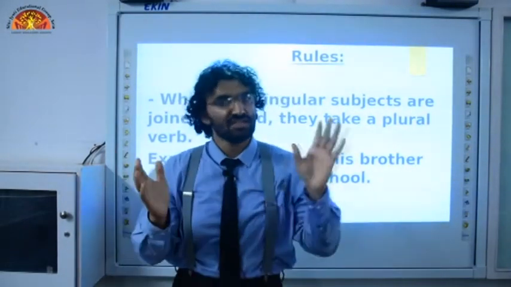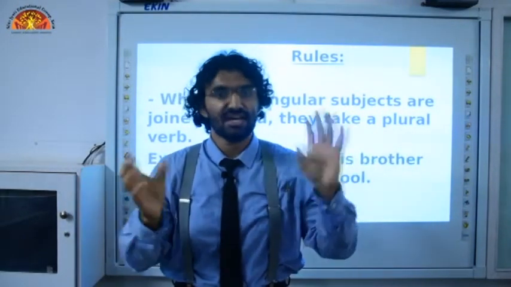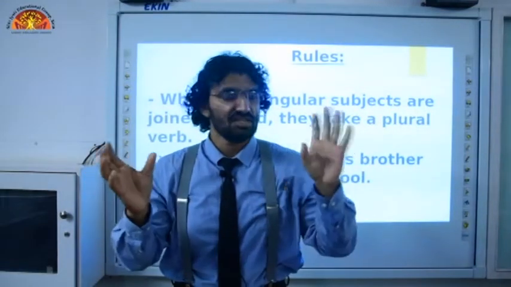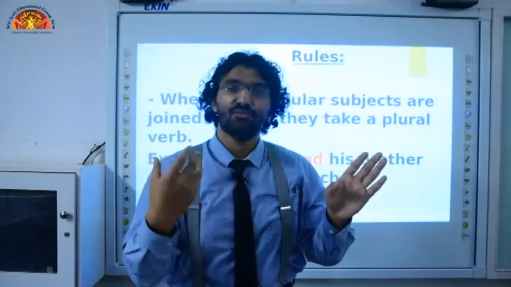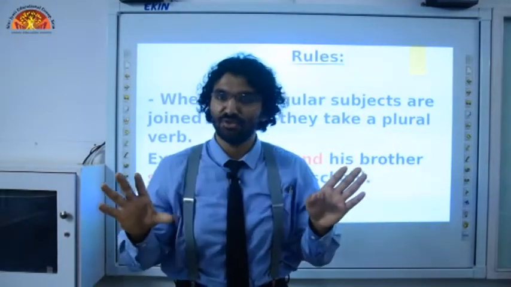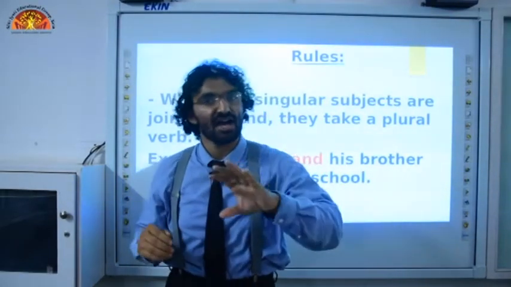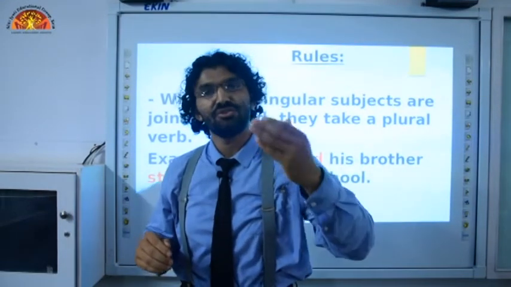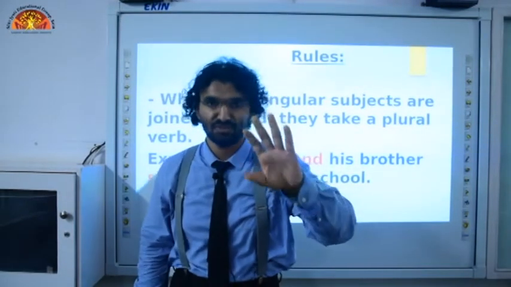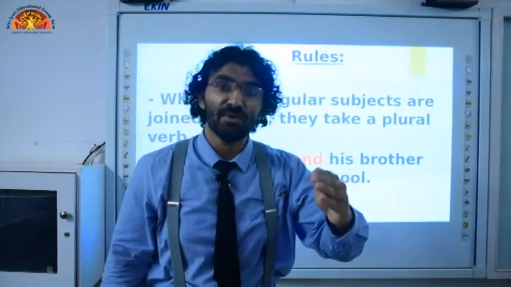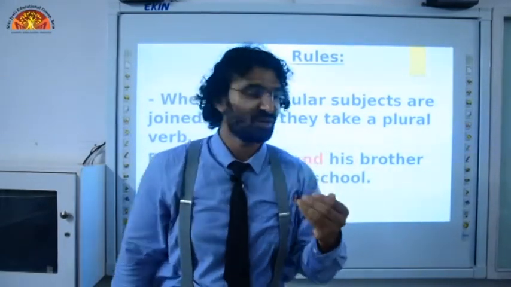He sings, he writes, he speaks, he dances, he cooks, she walks. These are all right way of subject verb agreement. With he, she and names, you will use such forms of verb which I just explained. And with I, you, we, they, I do that, you do that, we do that, they do that. There are certain rules that we need to follow when it comes to subject-verb agreement, and we are going to learn all of them one by one. So we are now going to begin.